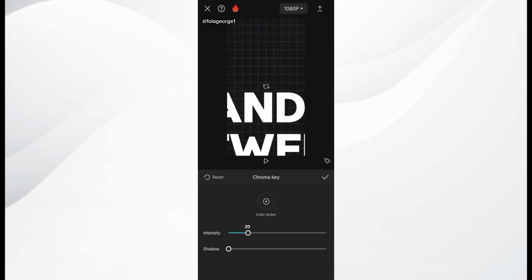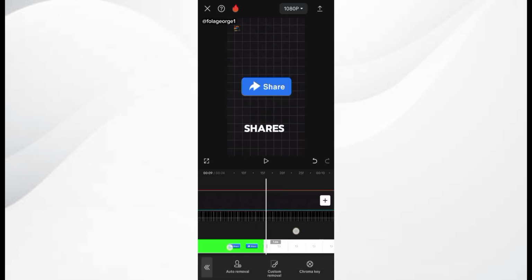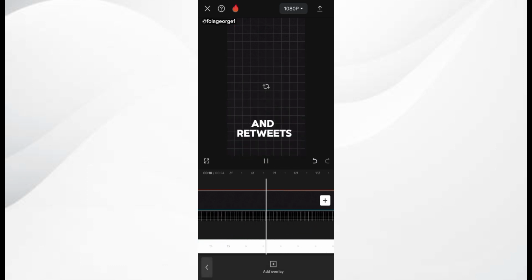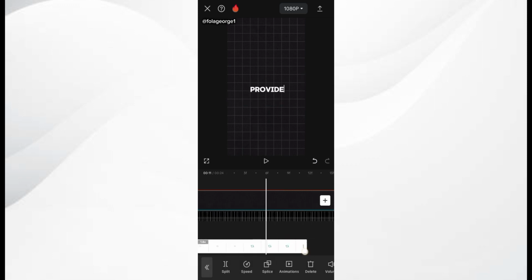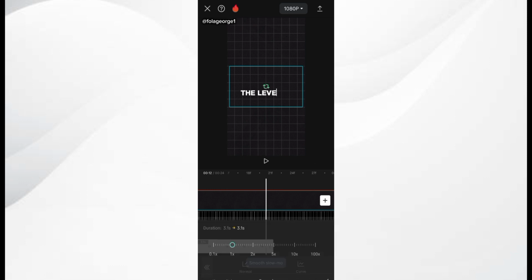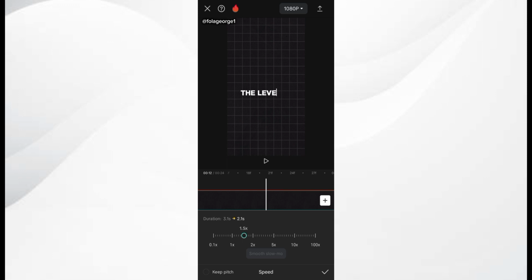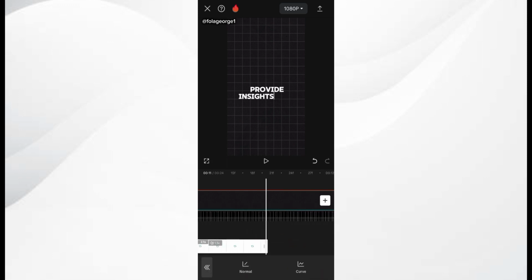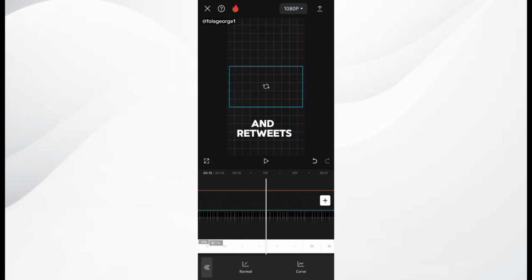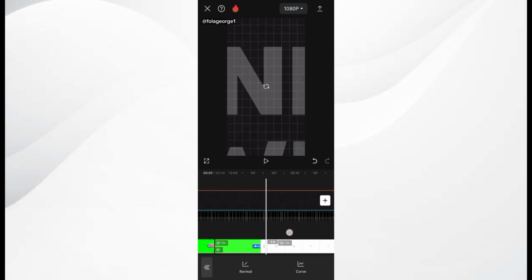So it appears that 20 is a perfect fit. So I play it and we check out what it gives us. Shares and retweets provide. Alright, I feel we need to increase the duration of this retweet animation. When you increase the duration, we simply increase the speed. Click on speed, click on normal and increase the speed to about say 1.5 for now. So we check whether it is good, so we can decide whether we are going to make adjustments to it.